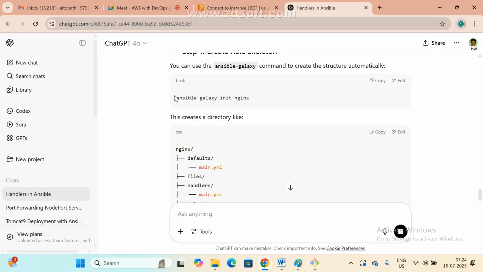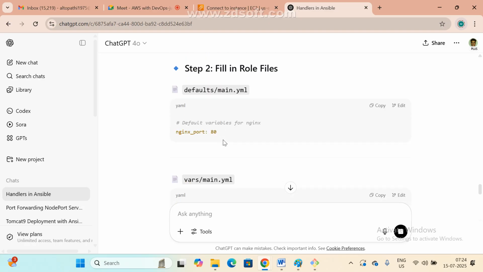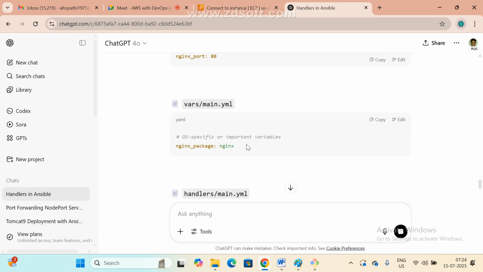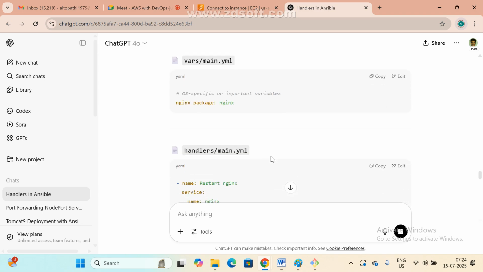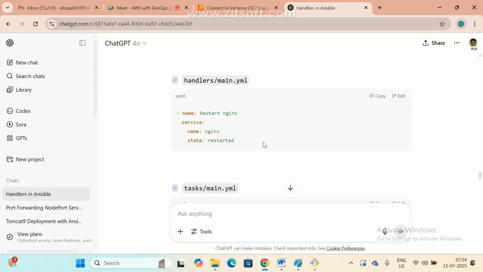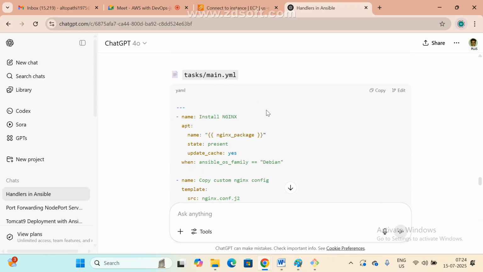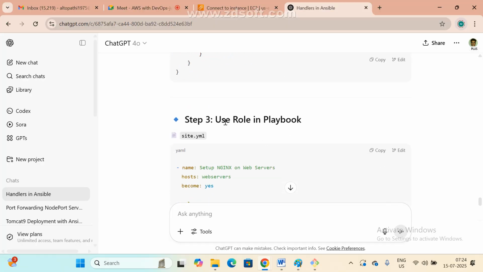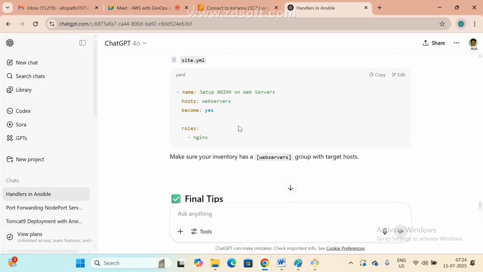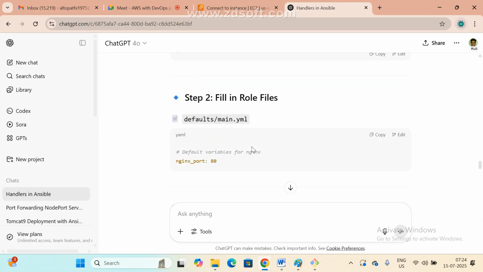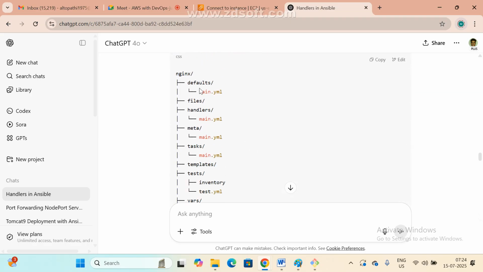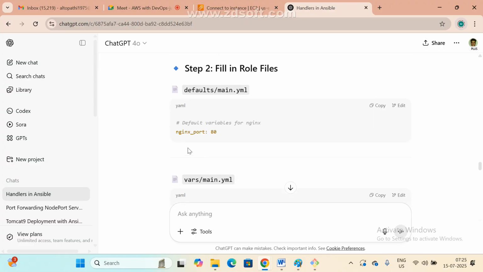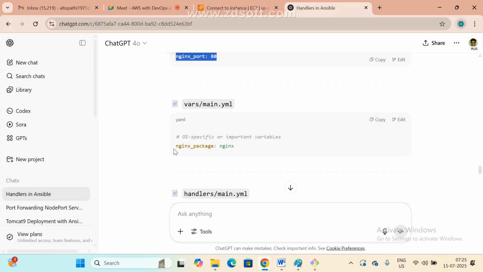First we need to give ansible-galaxy init, then the role name. We can give any name. They are covering everything, so we can check it: how they are using handlers, restart, tests, main, copy, template, and using the role in a playbook. What are the files they cover? They use the defaults. Here they declare one variable, the port number, and the variables they gave are standard fixed ones.